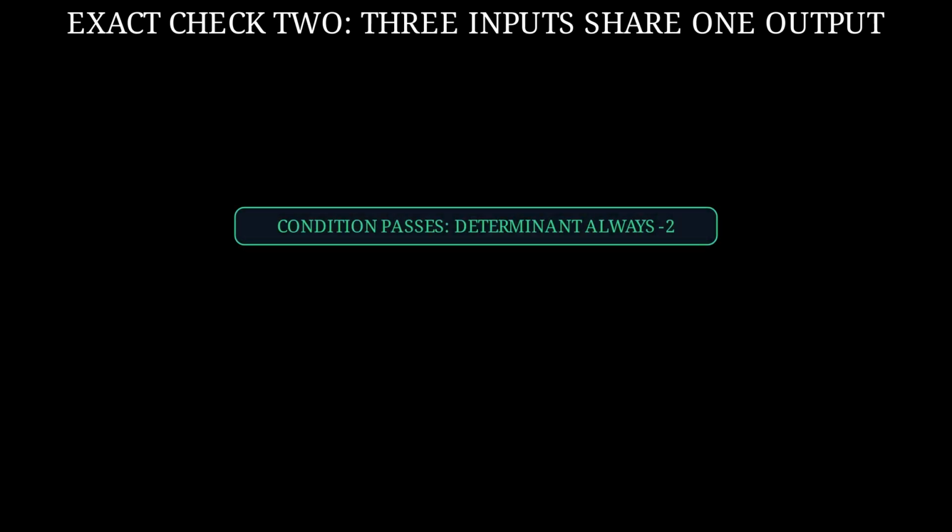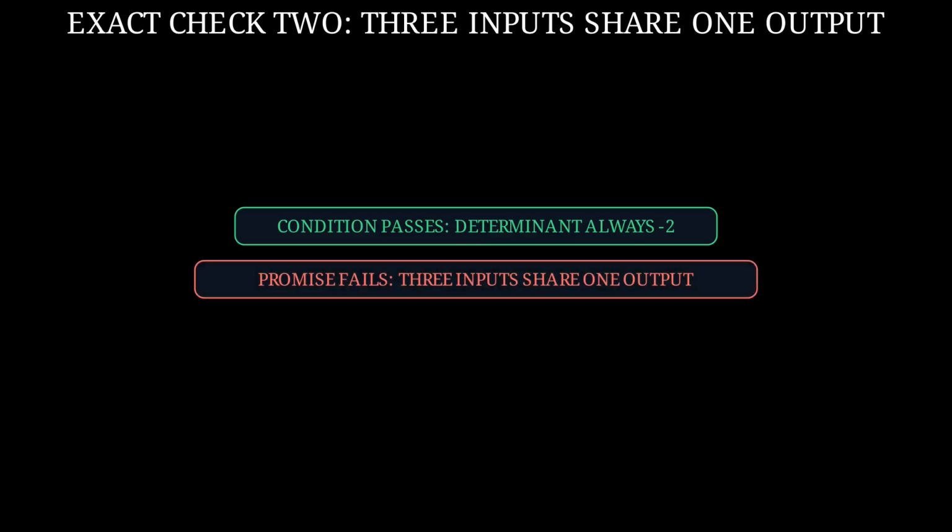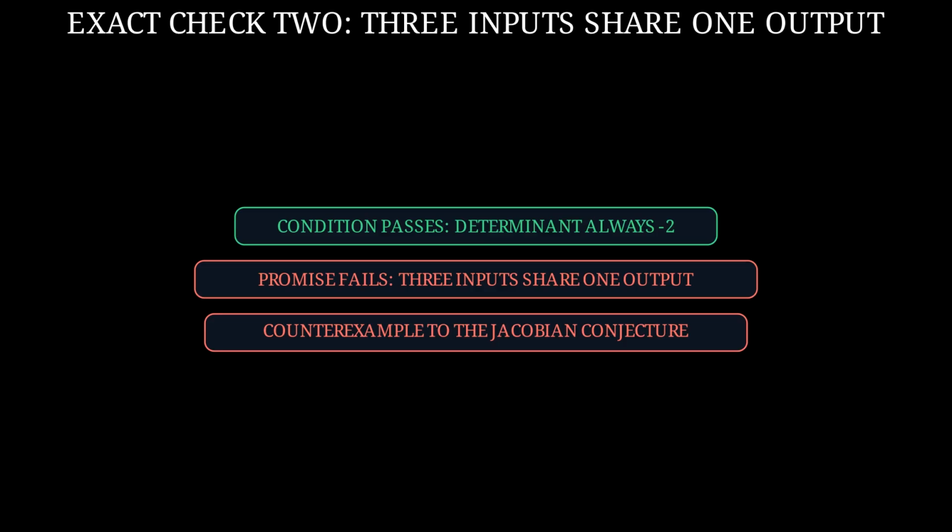Now we know both facts. The determinant is always -2, but three inputs share one output. The claim tried to cover every map that passed its condition, but this map passes and still fails the promised result. This map is a counterexample to the Jacobian conjecture.